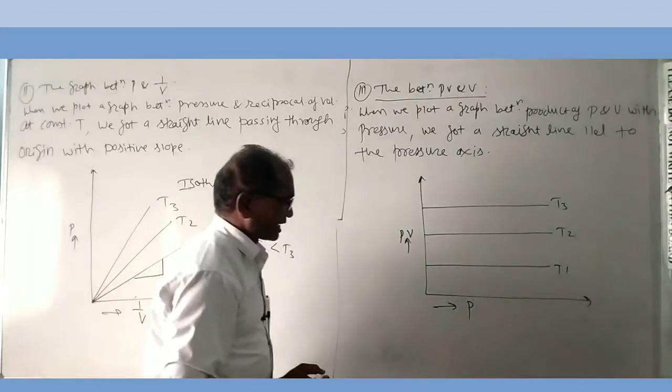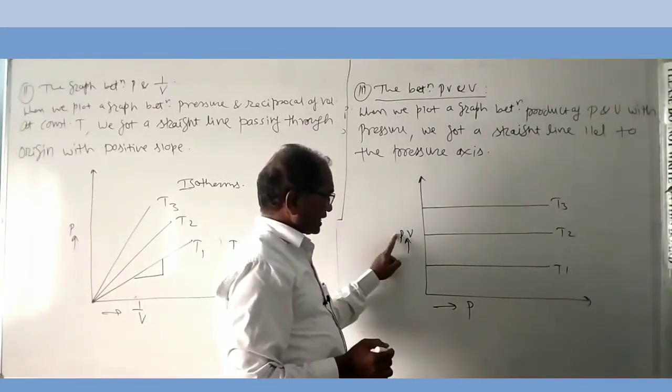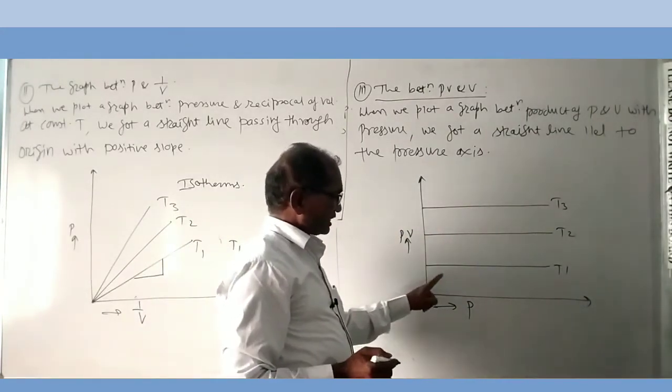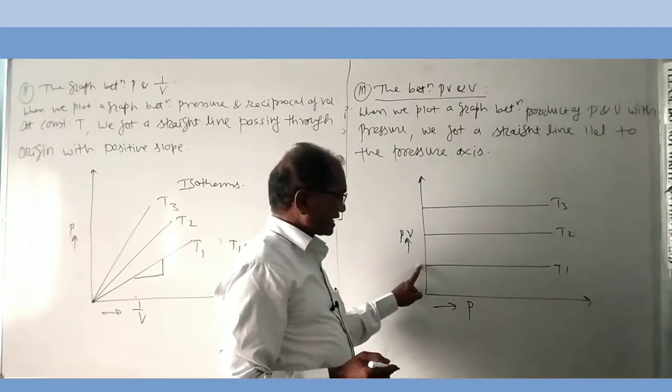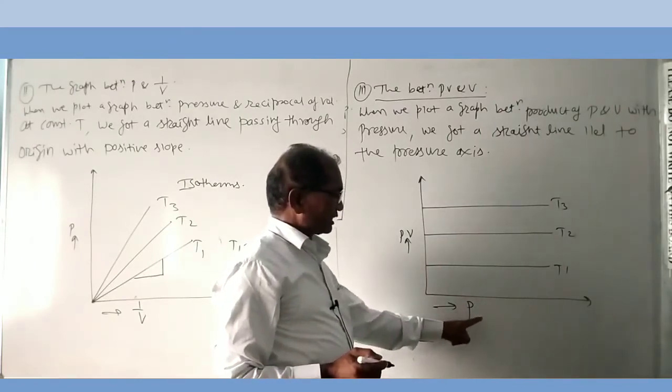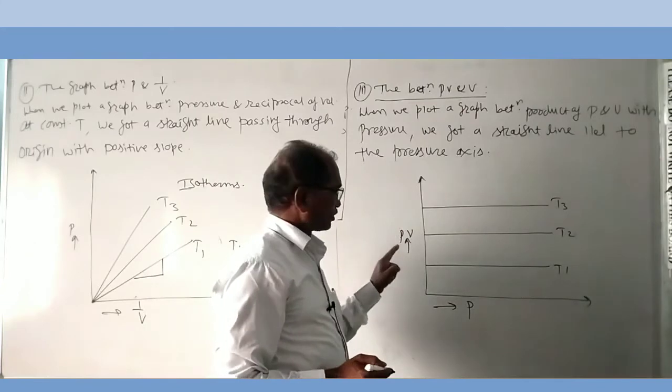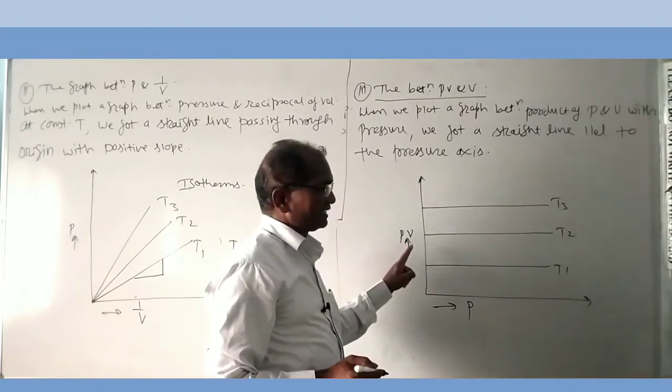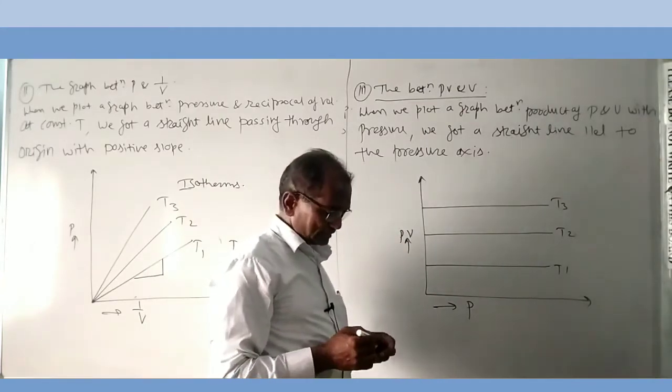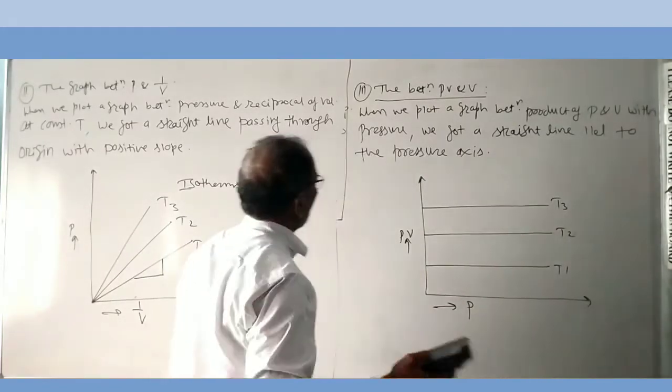The product of pressure and volume always remains constant. Therefore, the lines are parallel to the pressure axis. This is Boyle's law.